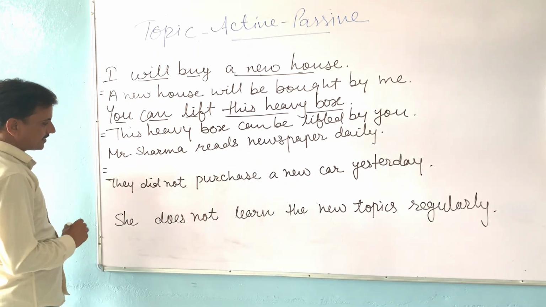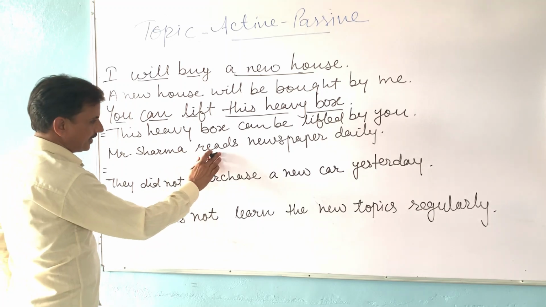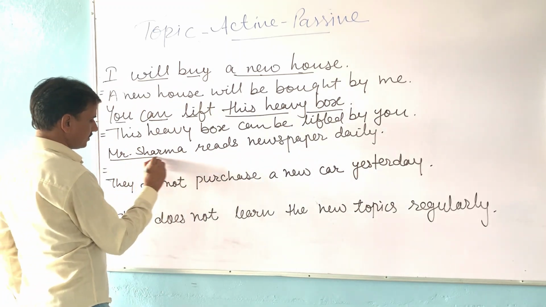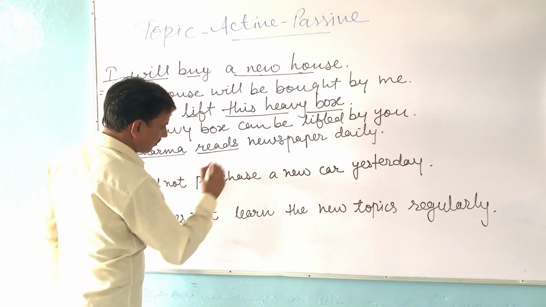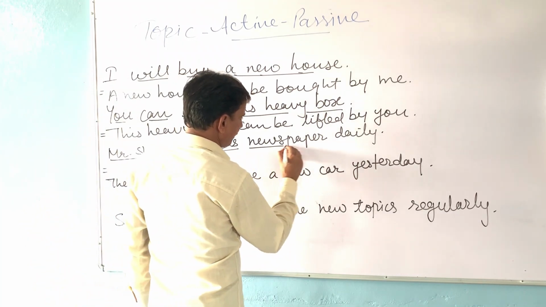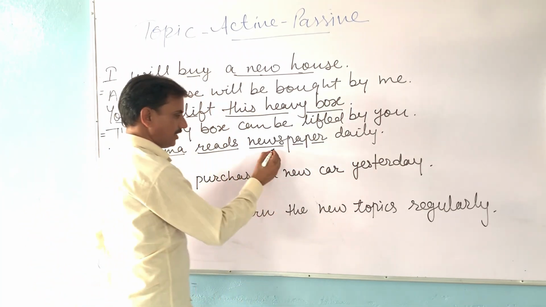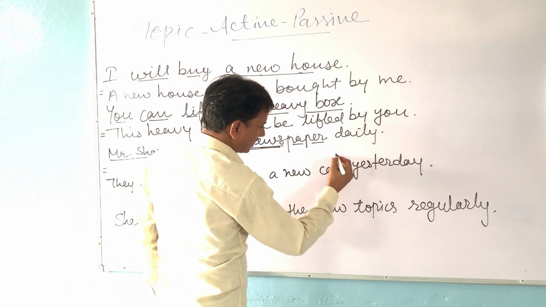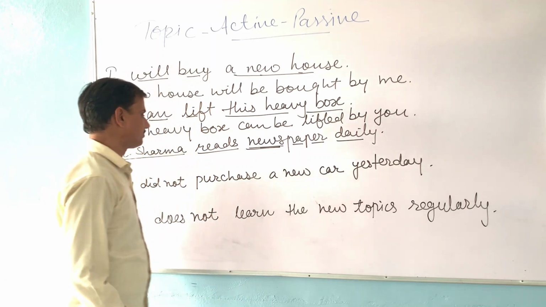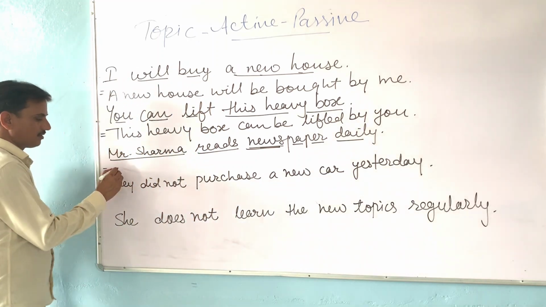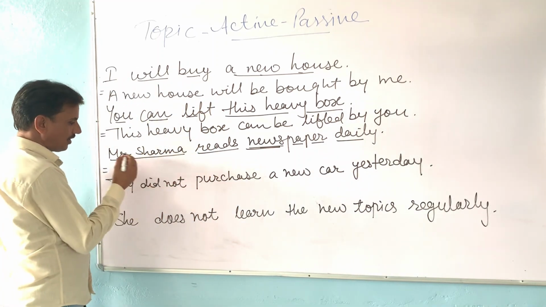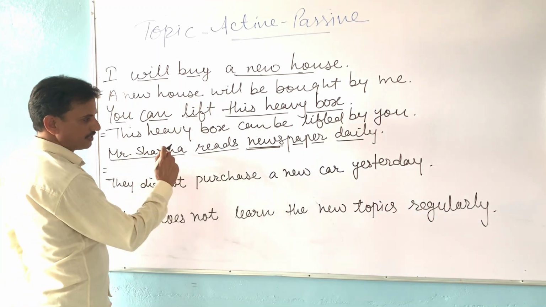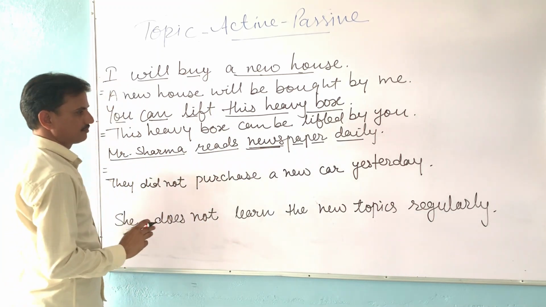We take the next sentence. Mr. Sharma reads newspaper daily. Mr. Sharma, this is our subject. Reads is the main verb. Newspaper is the object, and daily is the other word or complementary word. So we start with the object. What is our object? What does Mr. Sharma read? What is the reply? He reads newspaper.